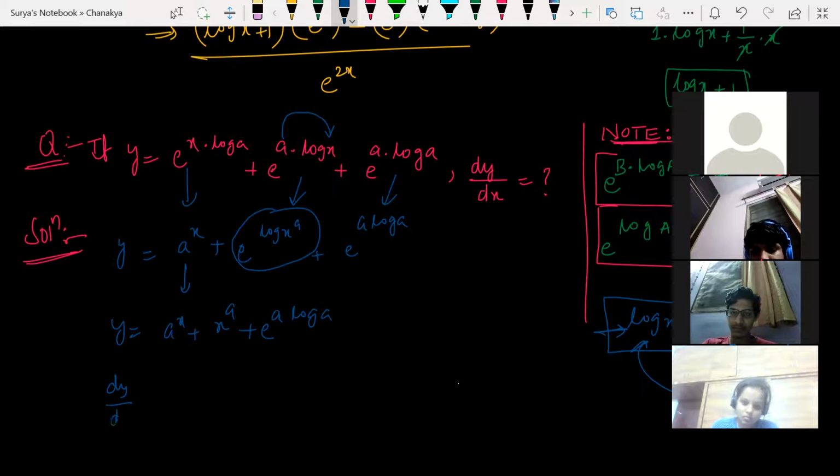Now I'm differentiating this. What is the differentiation of this? a to the power of x log a plus a x to the power of n formula. What is x to the power of n, into n? What is n here? a.